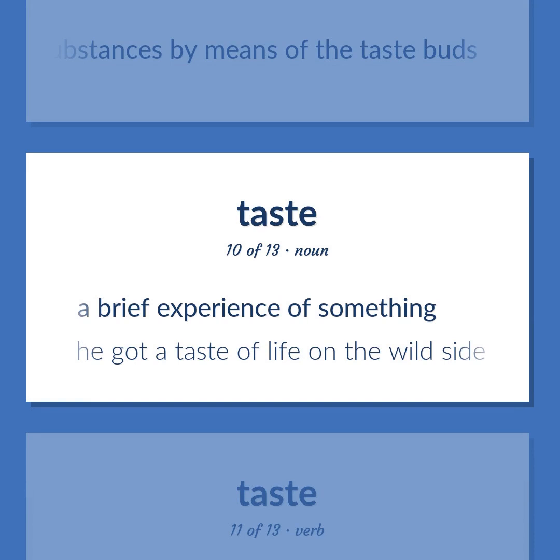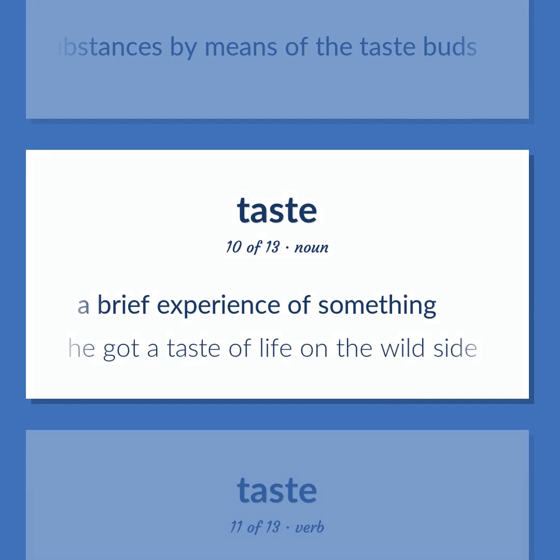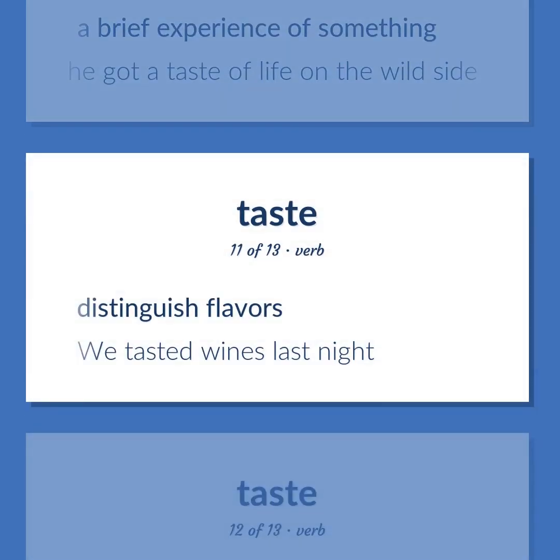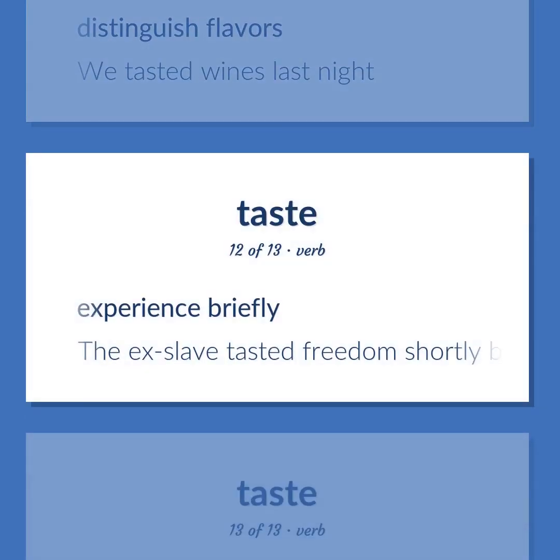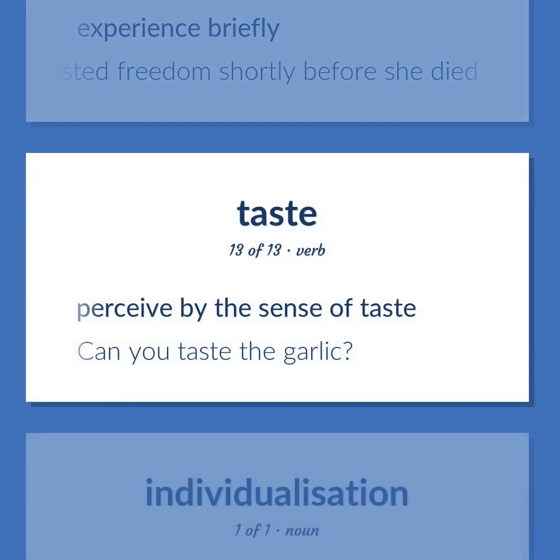He got a taste of life on the wild side. Distinguish flavors. We tasted wines last night. Experience briefly. The ex-slave tasted freedom shortly before she died. Perceive by the sense of taste. Can you taste the garlic?